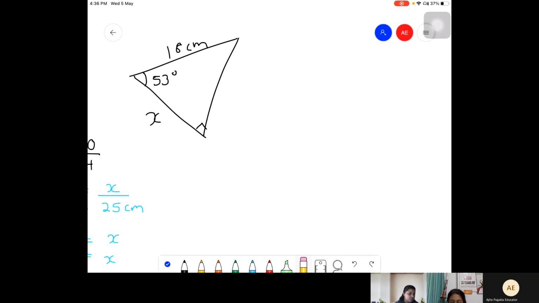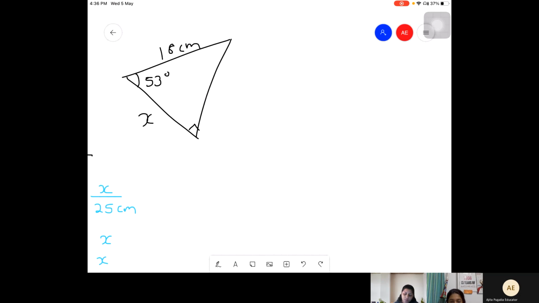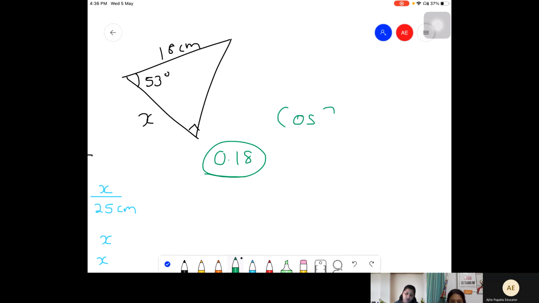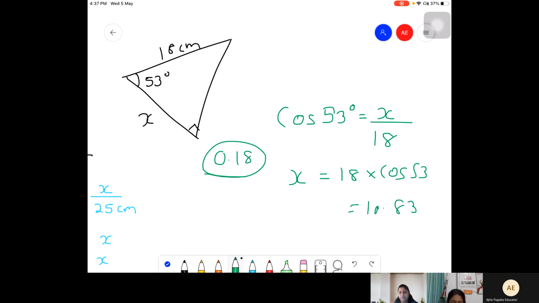Ma'am, I'm getting the answer as 0.18. No, it's entirely wrong. How will it come like that? I did 53 cos 53 multiplied by 18. X will be 18 into cos 53, which will come as 10.83. Check on your calculator.